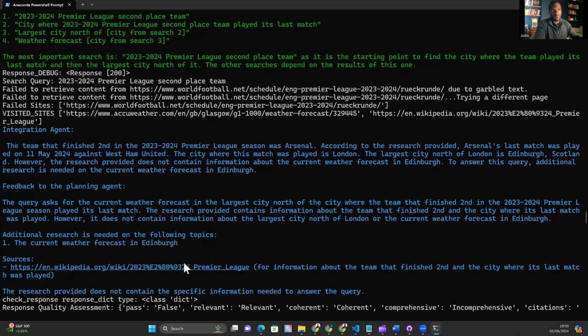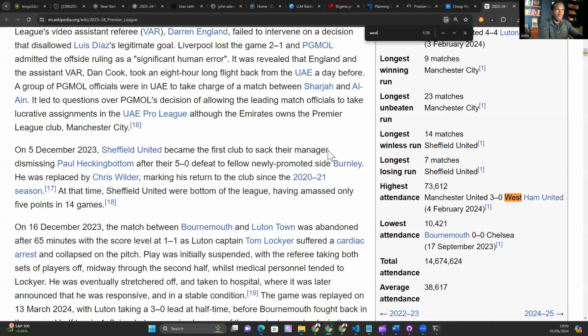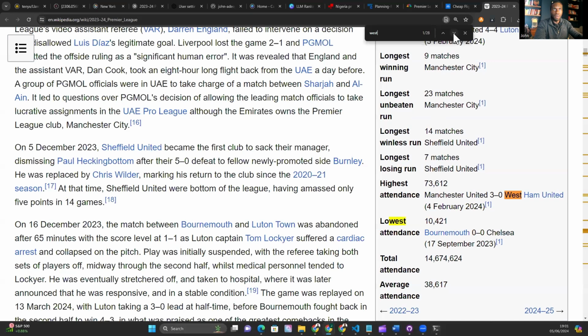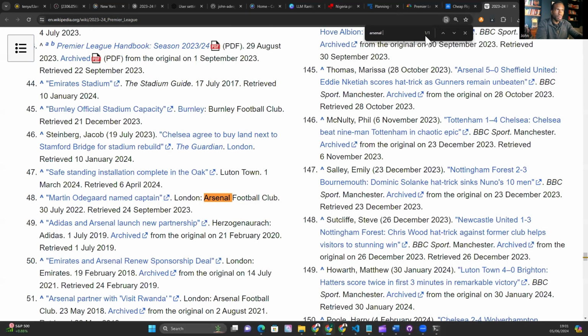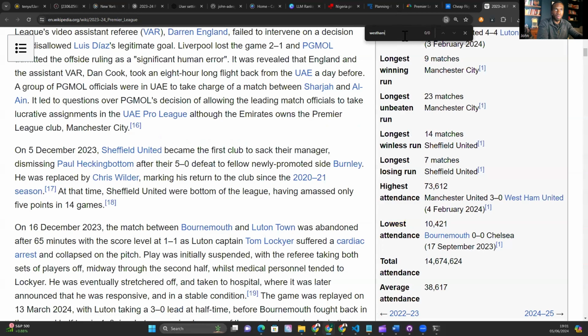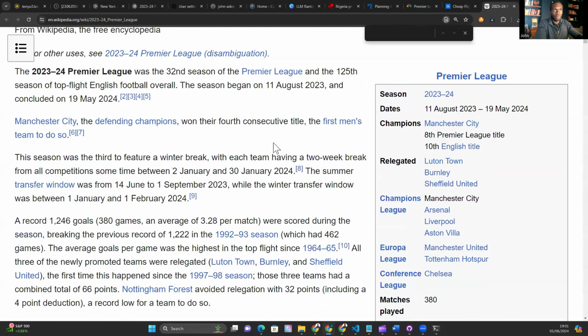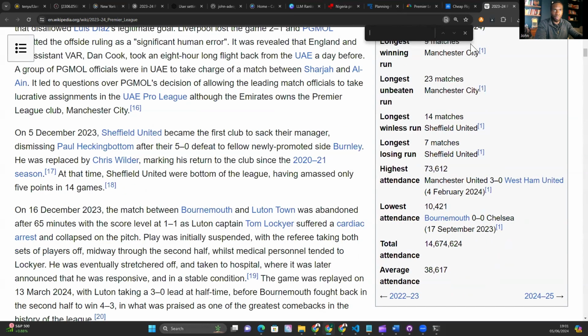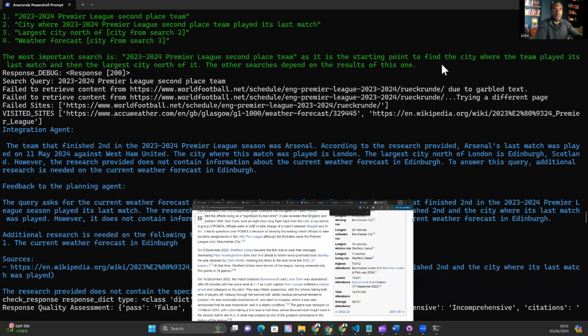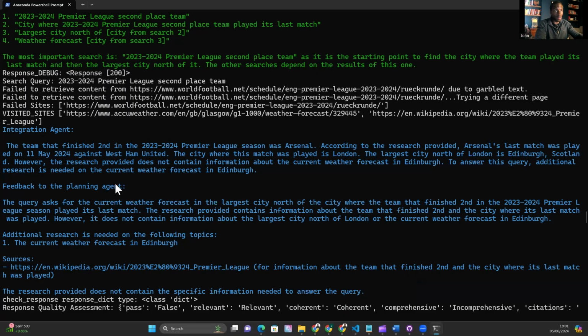It even says the source, and it tells us for information about the team that finished second and the city where its last match was played. Let's have a look. I think we're going to struggle to find that West Ham reference here. I'm not going to look through this entire source and find out where West Ham was referenced because it is a pretty long document, but it's not true that Arsenal's last match was played against West Ham United.